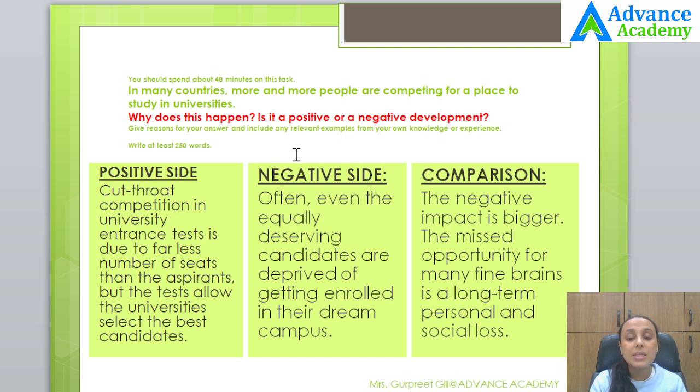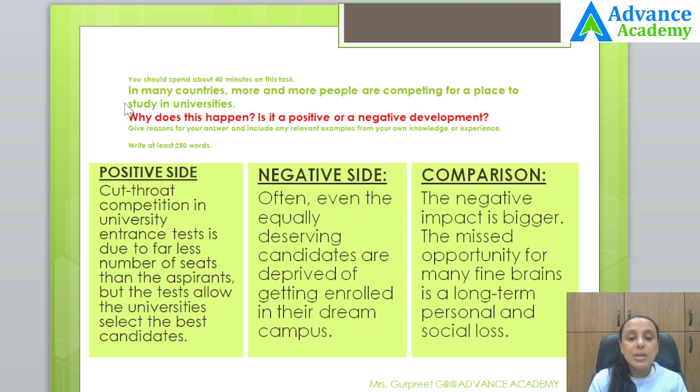In these types of essays, we identify them as comparative essays, right? And we make three body paragraphs. One paragraph in order to discuss the positive side, body para 2 for discussing the negative side, and body para 3 in order to compare both these sides and give an answer why one side is bigger than the other. But sometimes your examiner adds an extension to this prompt by asking the reason behind the situation also. So many of the students consider it a very lengthy essay, but it can be tackled in a very easy way.